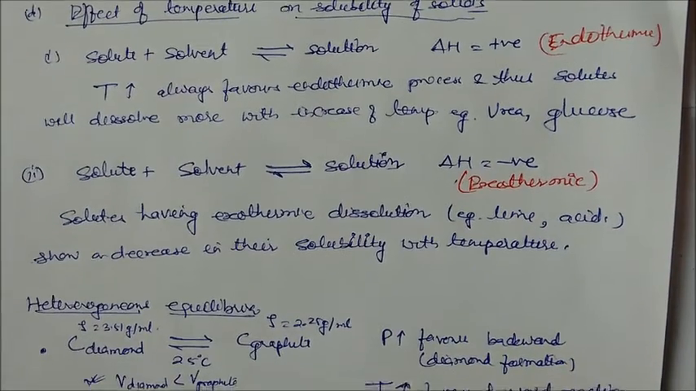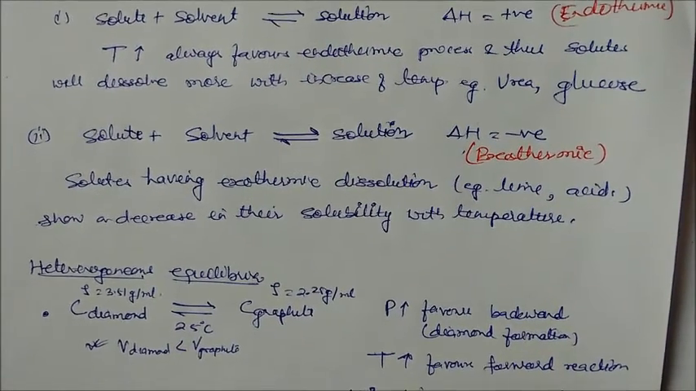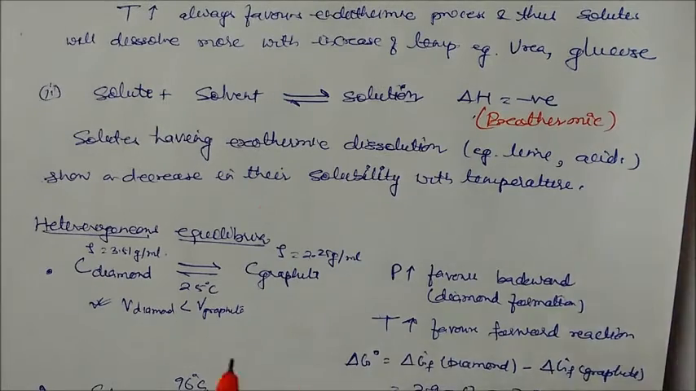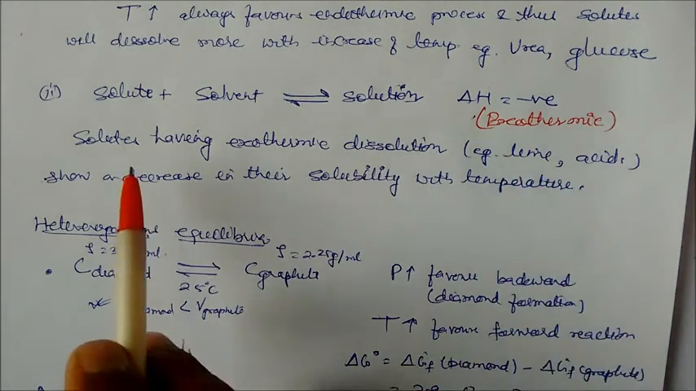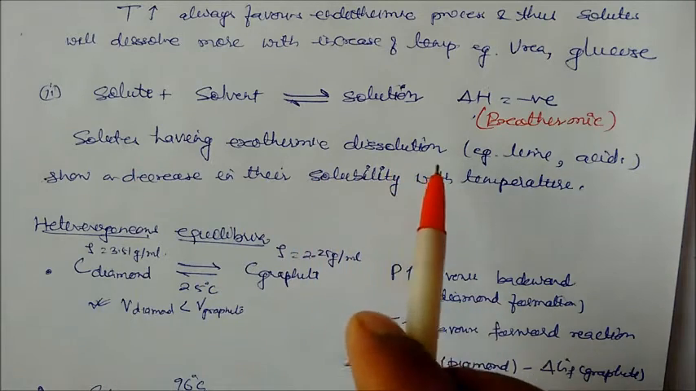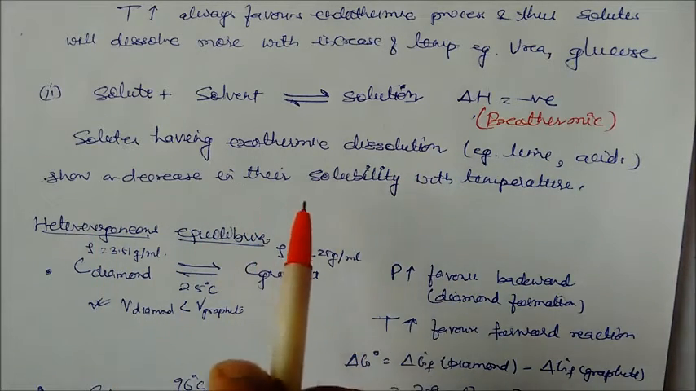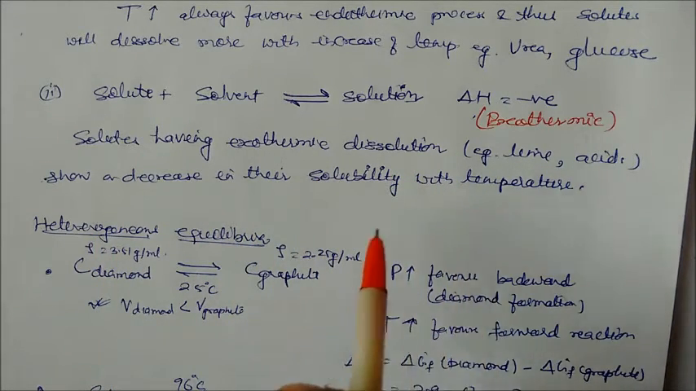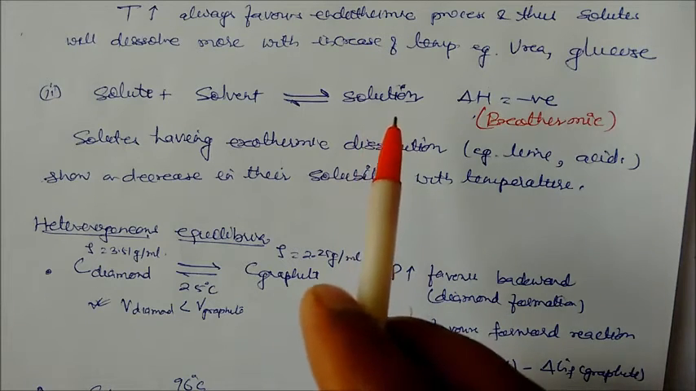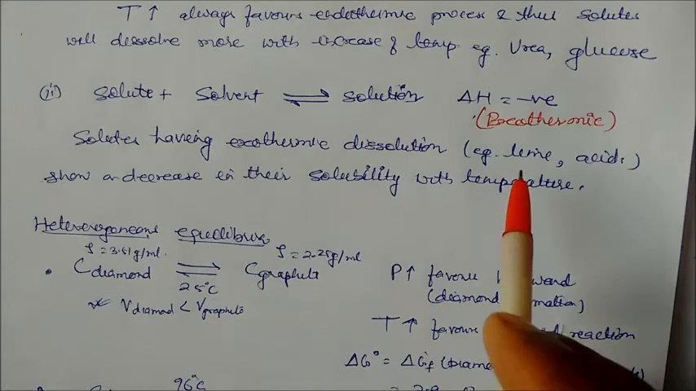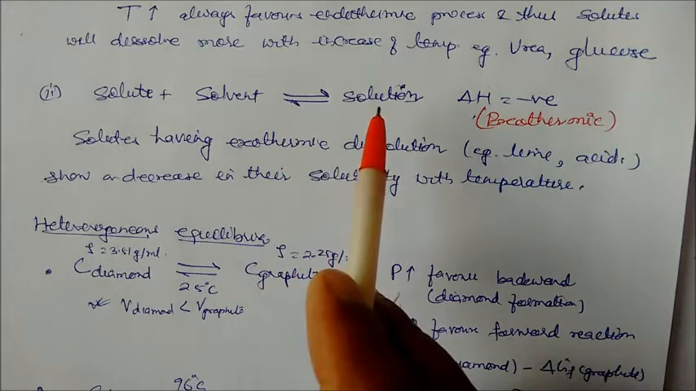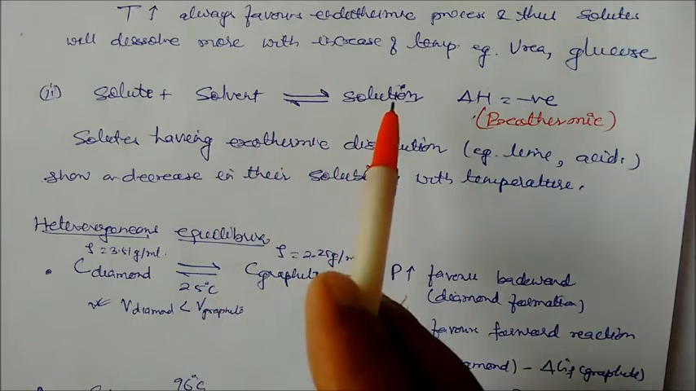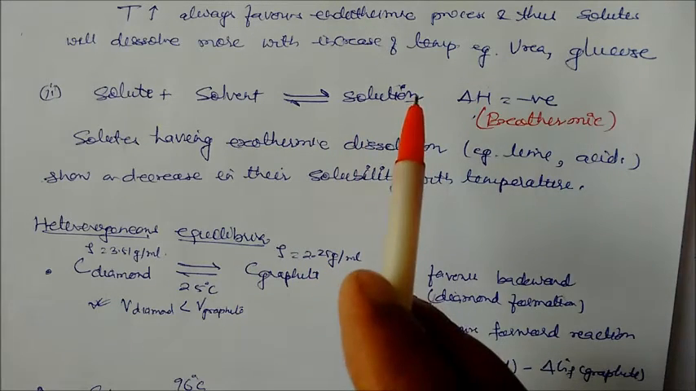Next is solid plus solvent where delta H is negative, meaning exothermic. Solids having exothermic dissolution show a decrease in their solubility with increase in temperature. When you increase temperature, less dissolution will be there. For example, we have lime. In the exothermic case there will be less dissolution, but in the endothermic case it will go forward, with more development of product.